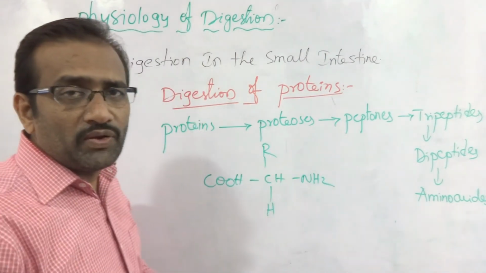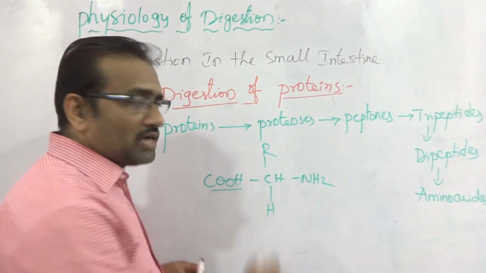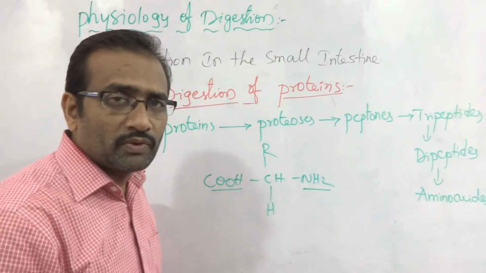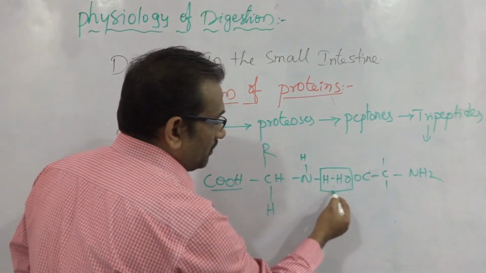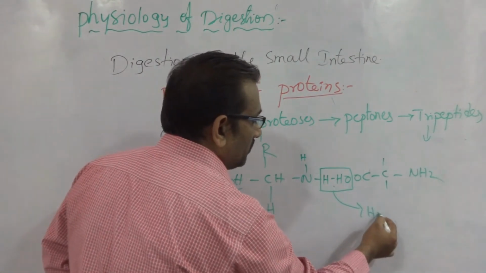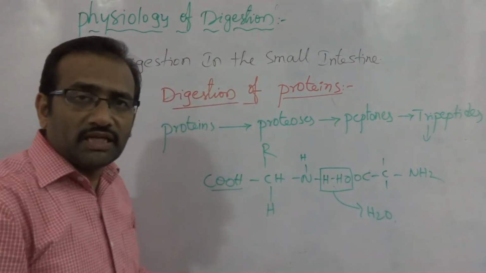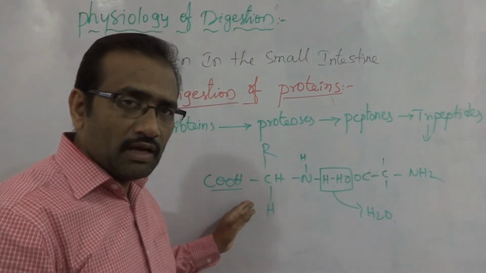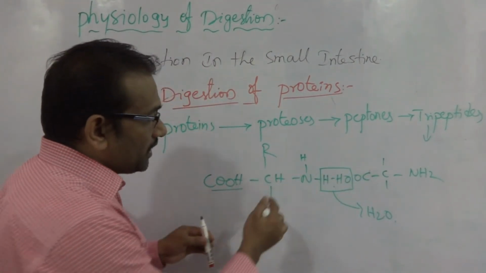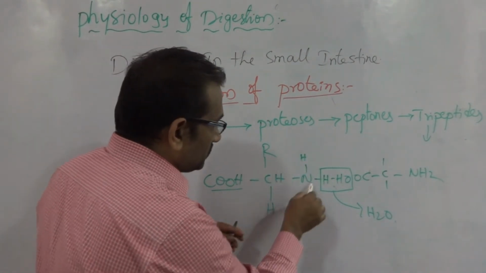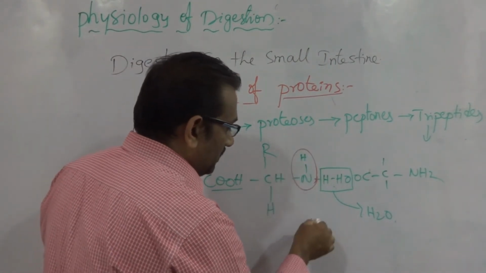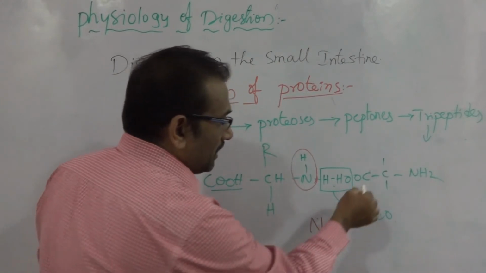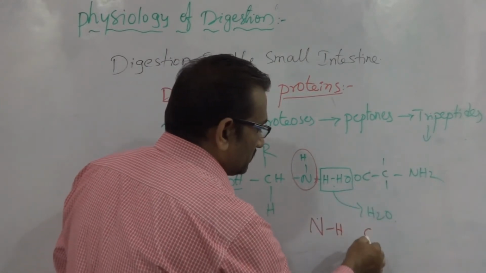Every amino acid contains a carboxylic group and an amino group. Water is removed between the two amino acids and then they form a bond. So here NH is there and here CO is there.